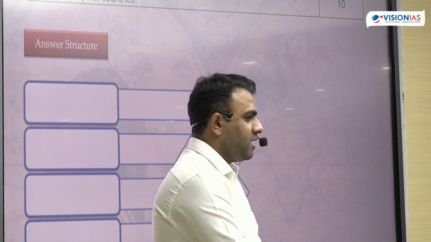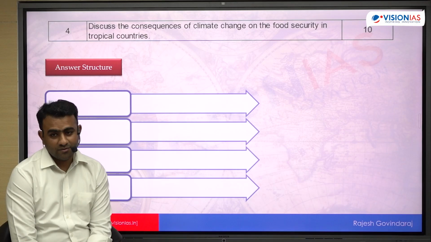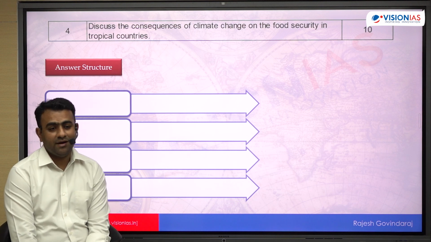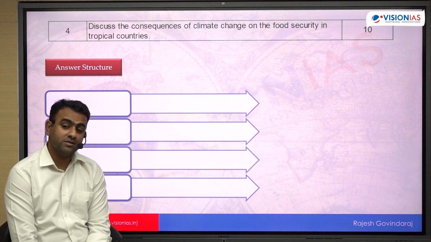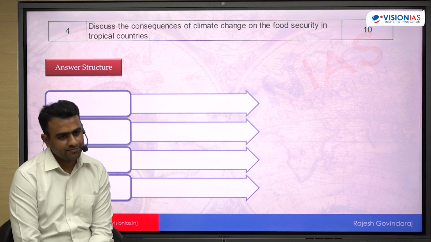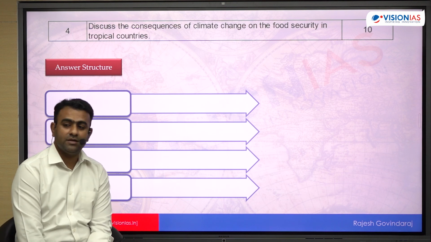Any doubts here? So few of the pests and insects, their occurrence, their number is going to increase. Some of them are more active. Some of their breeding cycle gets varied. Okay, some of them start to breed faster. Eggs hatching will happen faster. So because of that, we may experience increased incidence of pests and insects. That will definitely directly impact the agriculture.